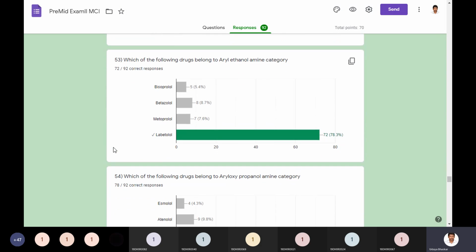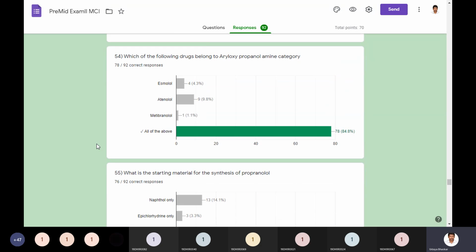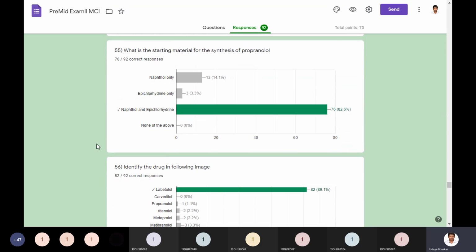Which of the following drugs belong to the aryl ethanolamine category? These are beta blockers, so labetalol. Again, I wanted you to remember the classification of beta blockers, the beta adrenergic receptor antagonists. Which of the following drugs belong to aryl oxypropanolamine? All of the above: esmolol, atenolol, metipranolol. And what is the starting material for the synthesis of propranolol? Naphthol and epichlorohydrin.